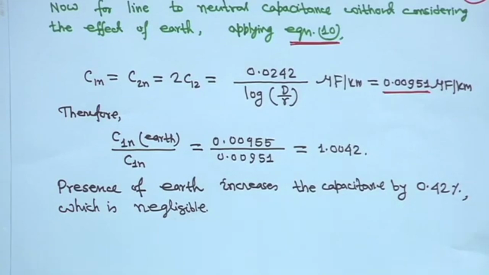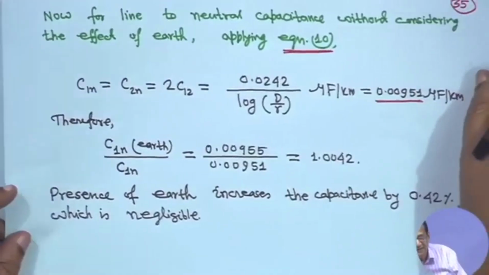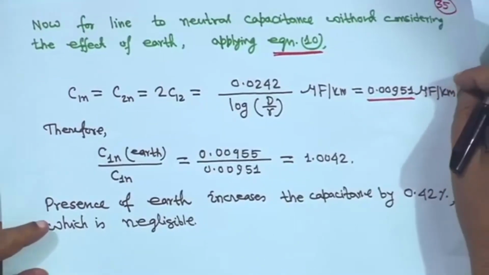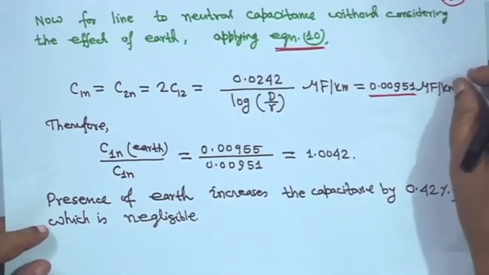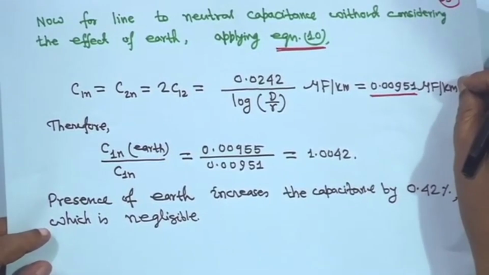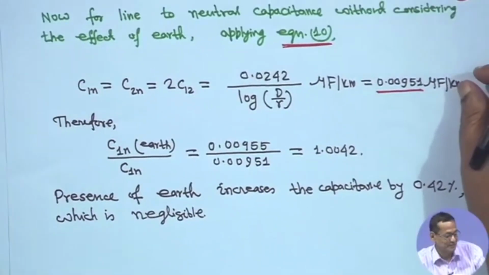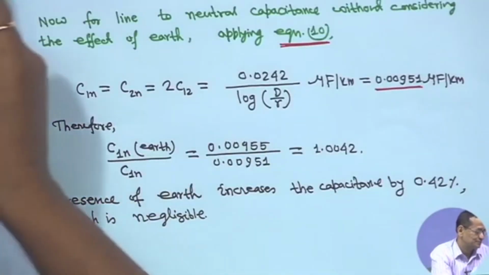So, for all practical purposes for computing capacitance, one can ignore the effect of earth. Perhaps you will find similar findings for the 3 phase also. That is up to you. I have given that you should derive that.